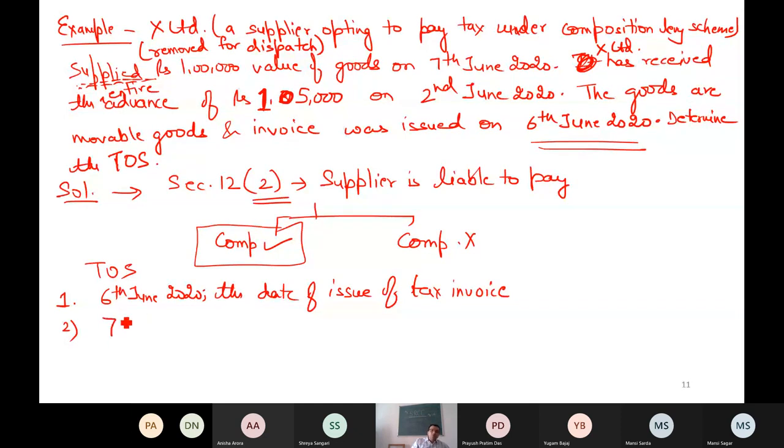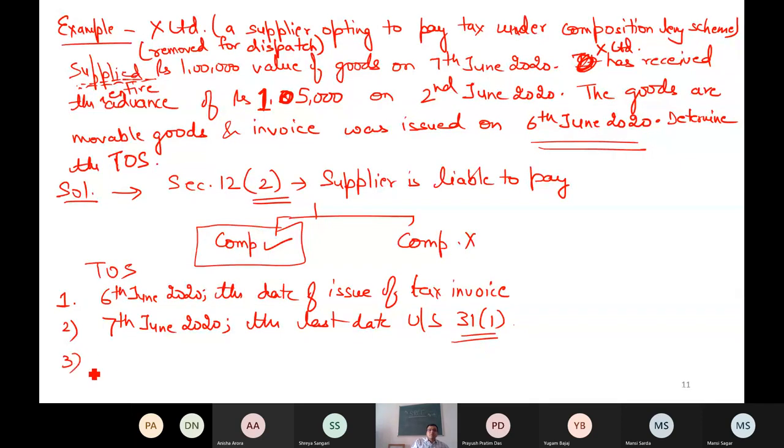So, as per the provisions of the law, 7 June 20 is the last date. I have issued in fact before, so there is no problem. The last date by which invoice should have been issued under section 31 subsection 1. I hope you remember this 31 1. If not, then please revise.